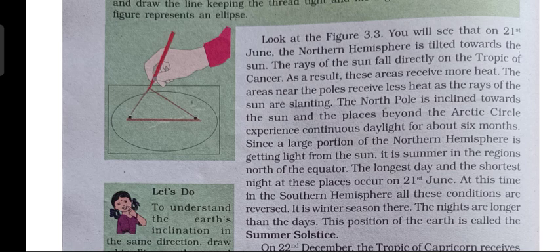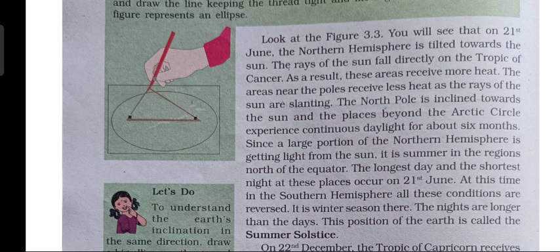In the southern hemisphere, children, since it is tilted away from the sun, this hemisphere experiences winter season. Now, in winter season, what happens? The nights become longer and the days get shorter.